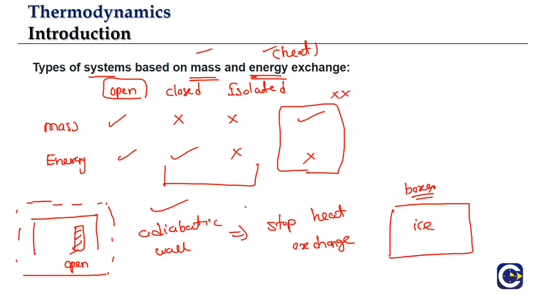So we have these three types of systems: open system, closed system, and then isolated system. In our syllabus we are going to be focusing on what? The closed systems and isolated systems, for which the mass is going to be remaining constant. So this is how we'll classify the systems based on the possibility of mass exchange and then energy exchange.